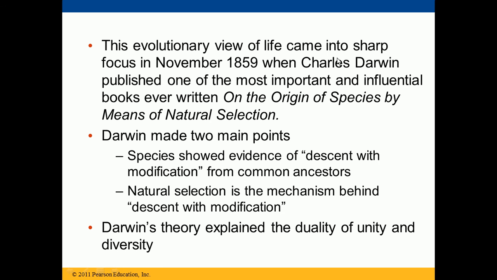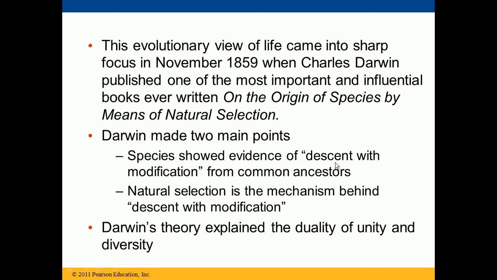So this evolutionary view of life came into sharp focus in November 1859 when Charles Darwin published one of the most important and influential books ever written, On the Origin of Species by Means of Natural Selection. So he wrote on how these species originated by means of natural selection. So Darwin made 2 points.